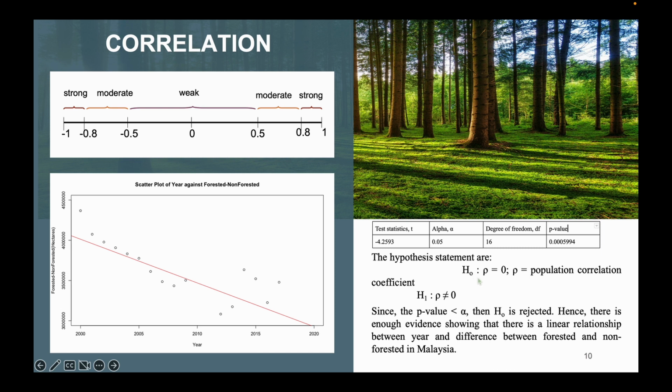The hypothesis statement is H null: rho is equal to 0, where rho means the population correlation coefficient. H1 is rho not equal to 0. Since the p-value is less than alpha, H null is rejected. Hence, there is enough evidence showing that there is a linear relationship between year and the difference between forested and non-forested in Malaysia. Thank you.